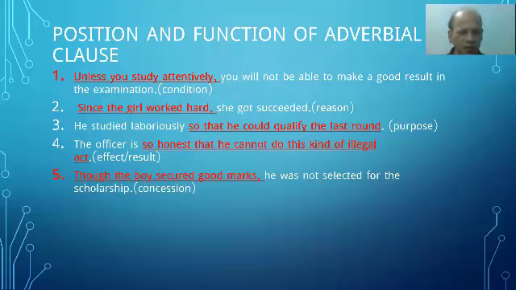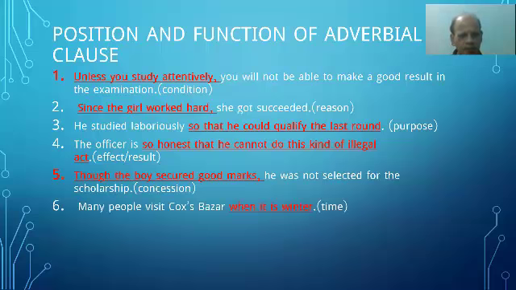Then number five, though the boy secured good marks, he was not selected for the post, for the scholarship. You see, this is adverbial clause of causation, beginning with though. Number six, many people visit Cox's Bazar when it is winter.